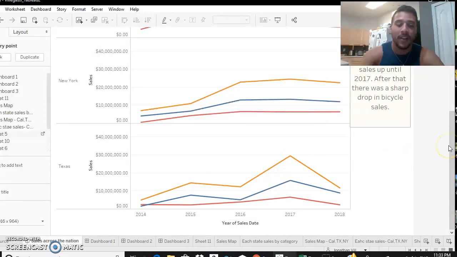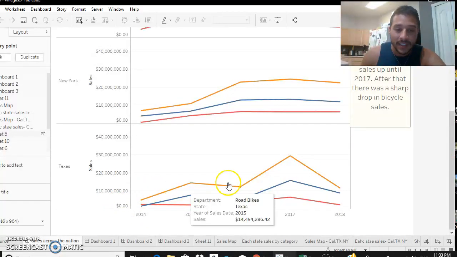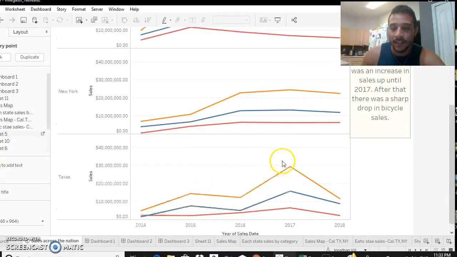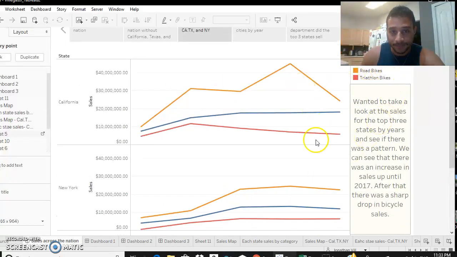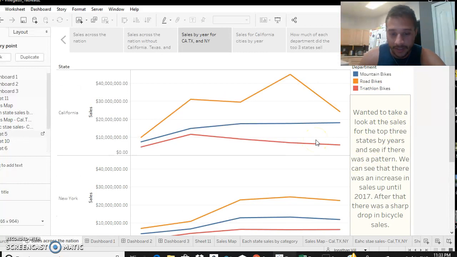I saw that throughout the years up until 2017, each one was increasing in sales, especially for the road bikes. I think I have another tab that shows road bikes were the highest sold throughout the whole nation, and if somebody was trying to focus on what type of bike to sell, they would definitely focus on the road bikes.